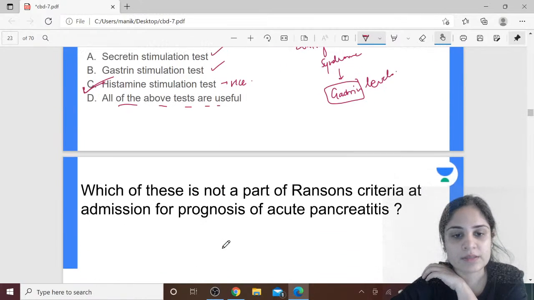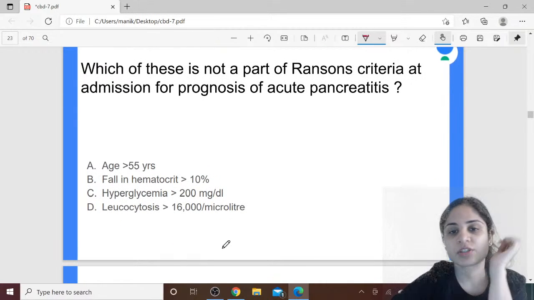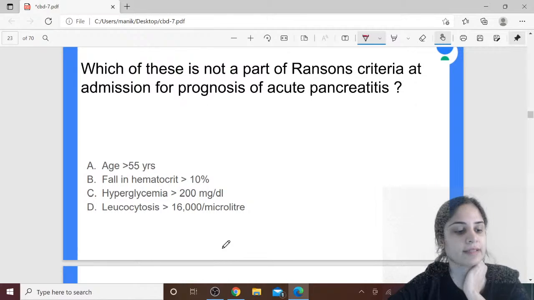Okay, next question. Which of these is not a part of Ranson's criteria at admission for prognosis of acute pancreatitis?